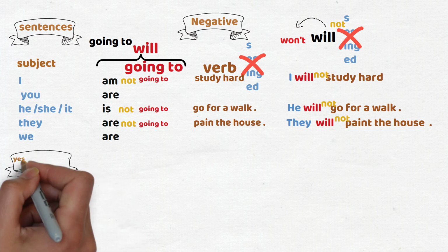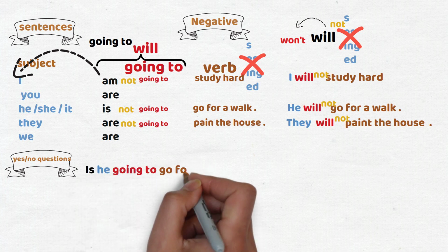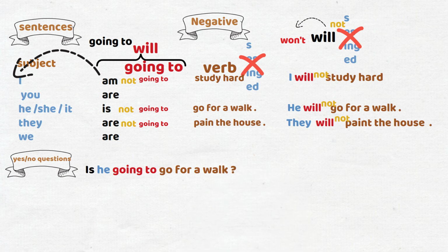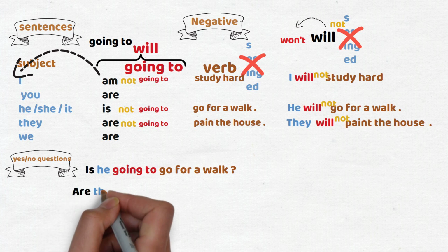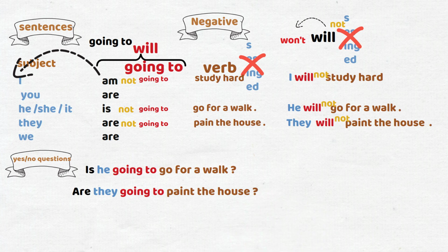Now how to make yes, no questions? For going to, we just take is, am, are and put them at the beginning of the sentence to form a yes, no question. For example, for this sentence, we put is at the beginning. So, is he going to go for a walk? For this example, we take are to the beginning of the sentence. So, are they going to paint the house?